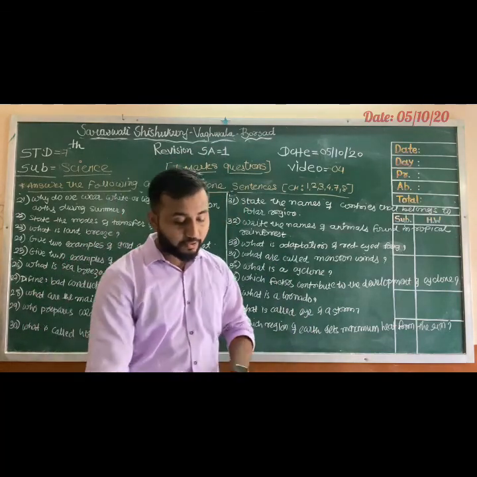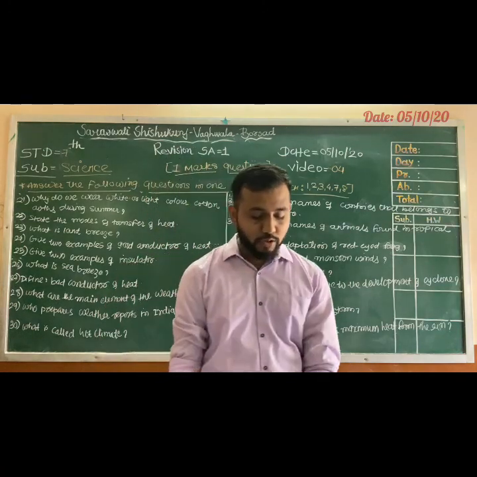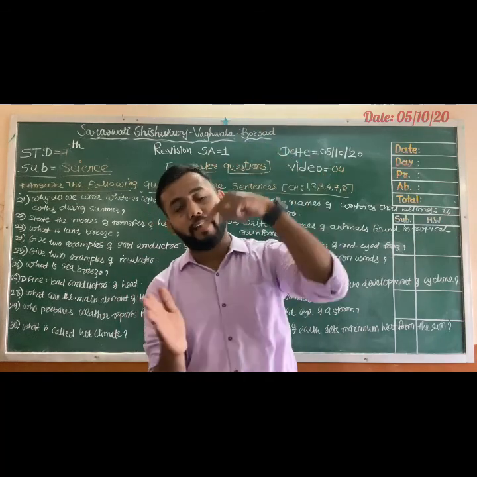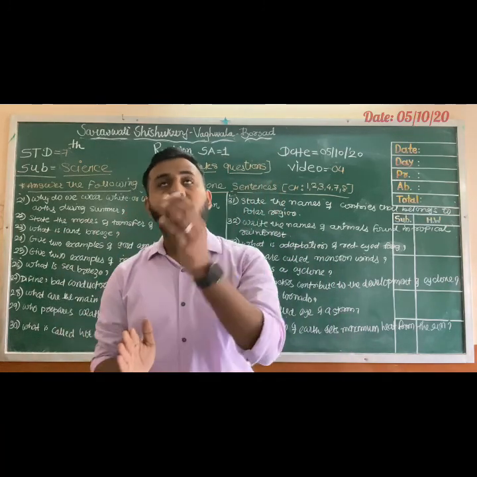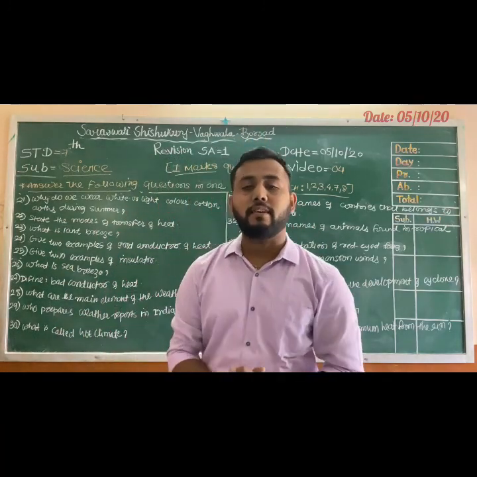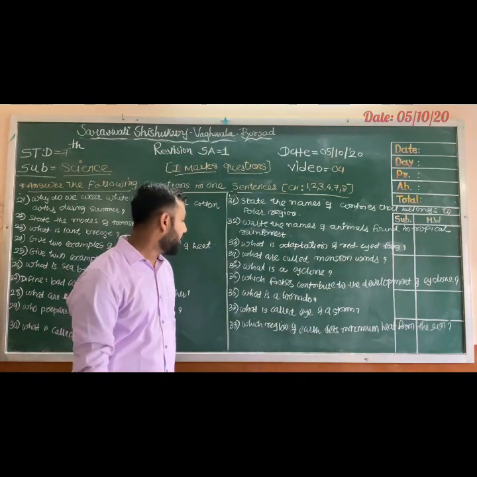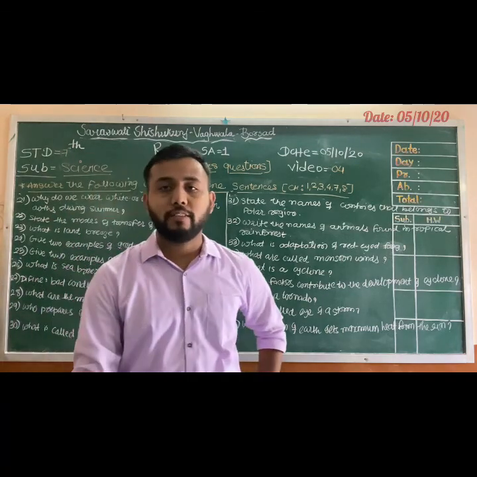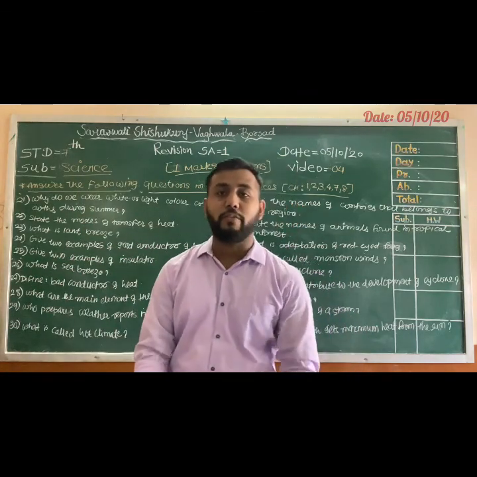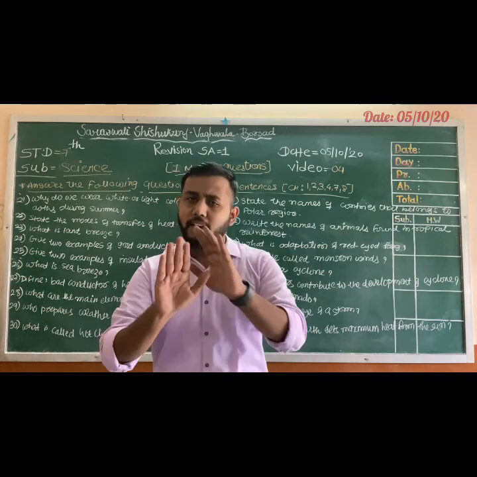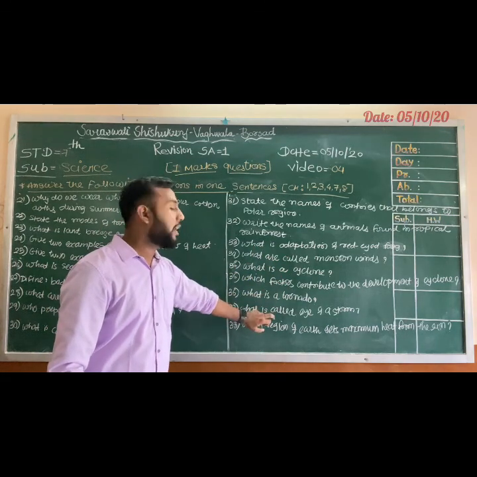Then next, what is tornado? Tornado is a dark funnel shaped cloud that reaches from the sky to the earth's surface. It is known as tornado. Then, what is called eye of storm? The center of the cyclone, which is a very calm area, is known as the eye of the storm.